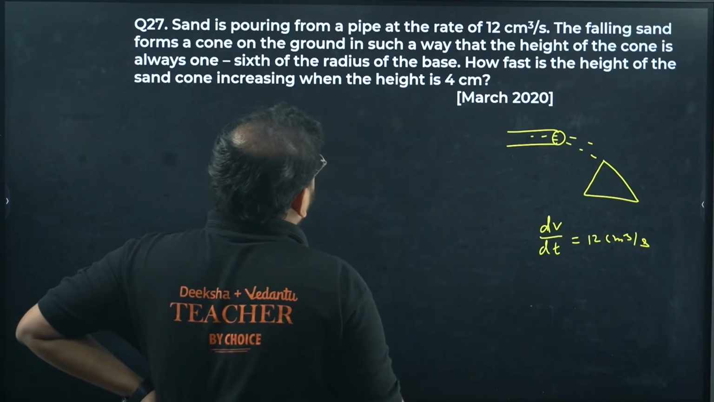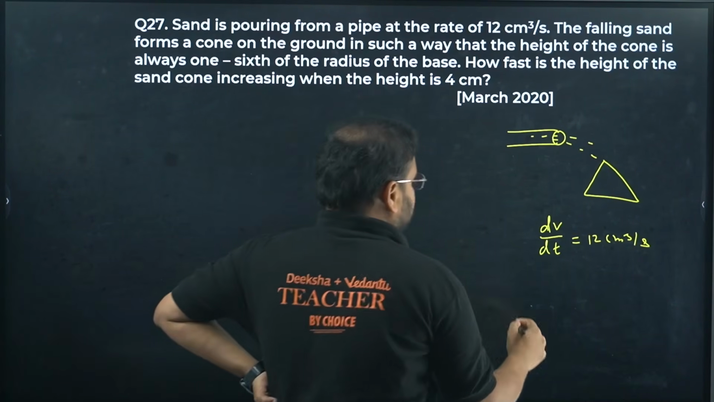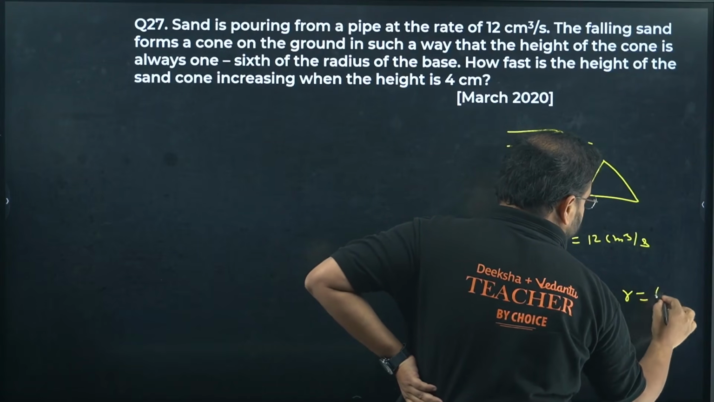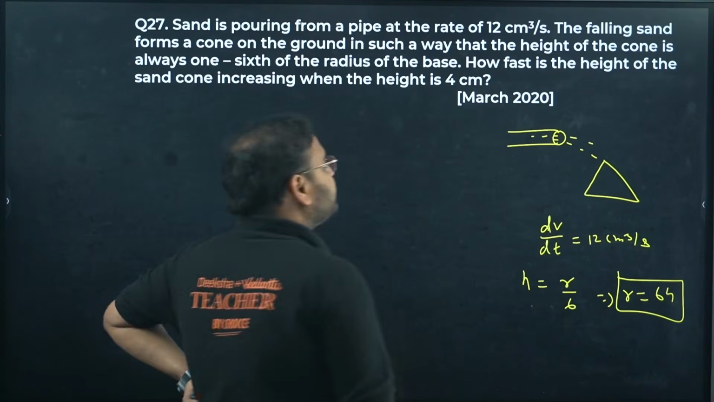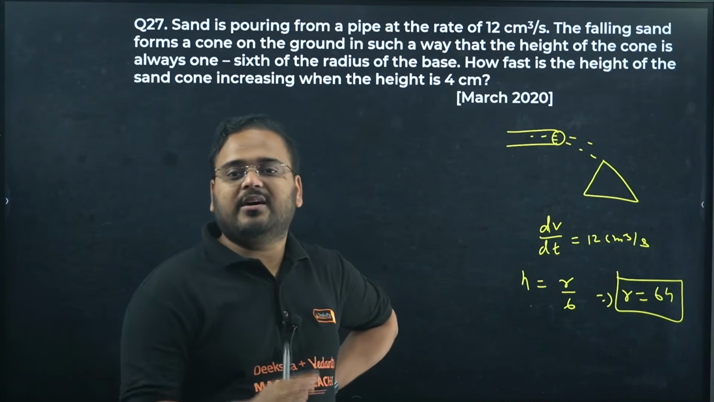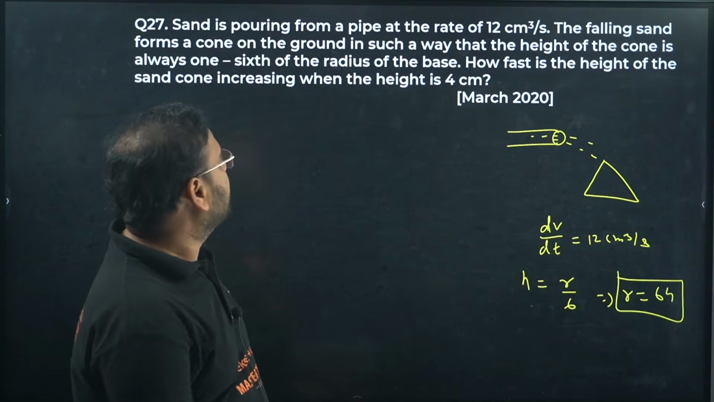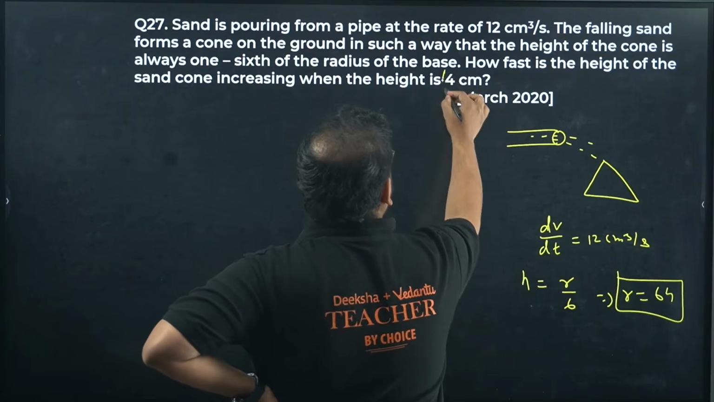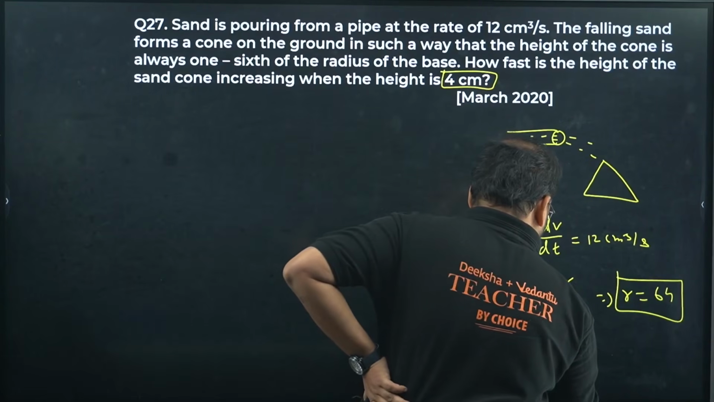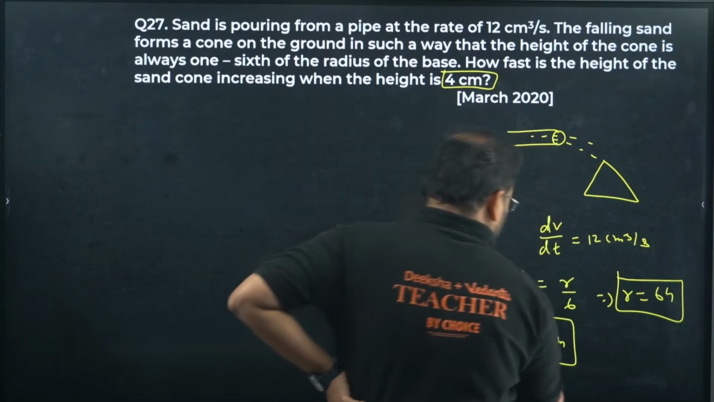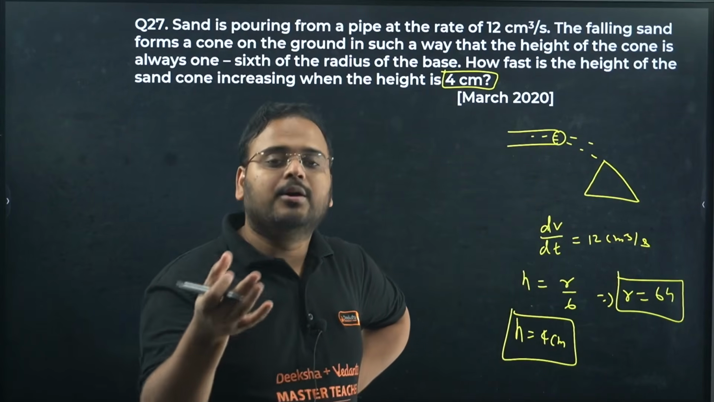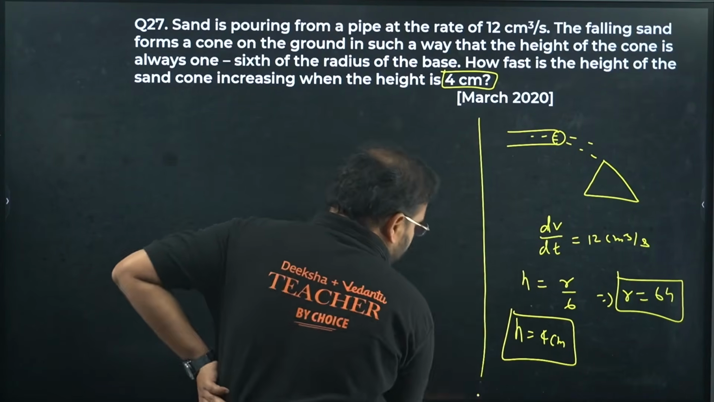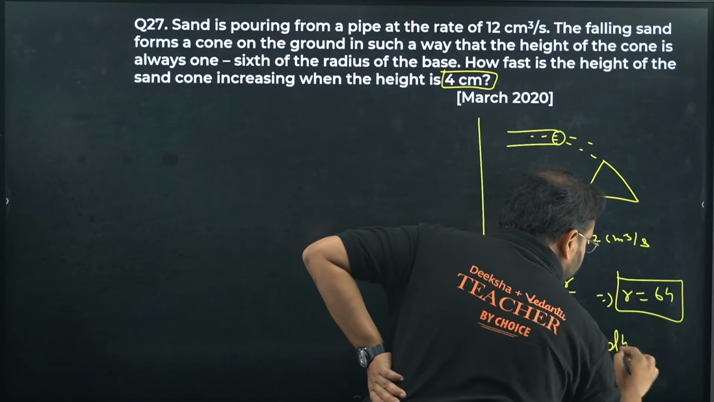One more thing, they have said that the height of the cone is 1/6 of the radius all the time. It means radius is 6h, right? The height of the cone is always 1/6 of the radius. How fast is the height of the sand cone increasing when the height is 4 centimeters? When the height value is 4 centimeters, at an instant, because at some time it will become 4 centimeter if the sand is pouring. So at that instant, what is the rate of change in the height? They are asking us this value.